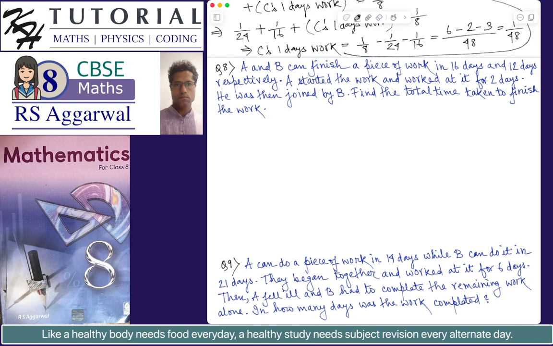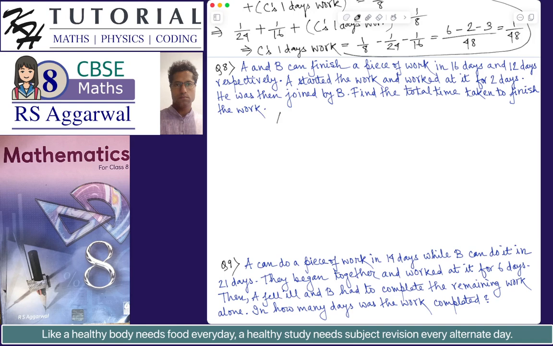So definitely after working for 2 days, A did some amount of work, which is obviously not the complete work, and the remaining work was completed by B. So the number of days B took to complete the remaining work, plus 2, will be the total time taken to finish the work. Okay. So what do we have?